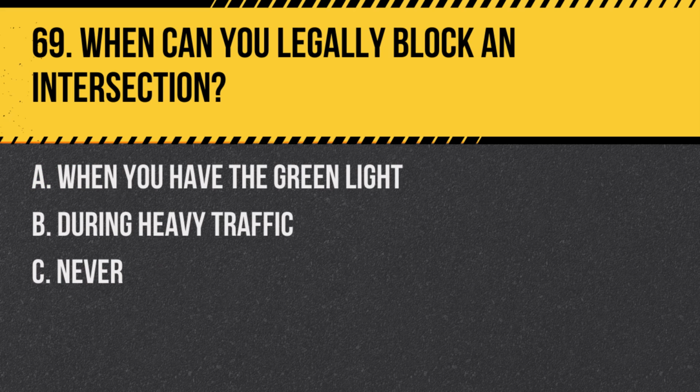Question 69. When can you legally block an intersection? A. When you have the green light. B. During heavy traffic. C. Never. Answer. C. Never. It's illegal to block an intersection under any circumstances.